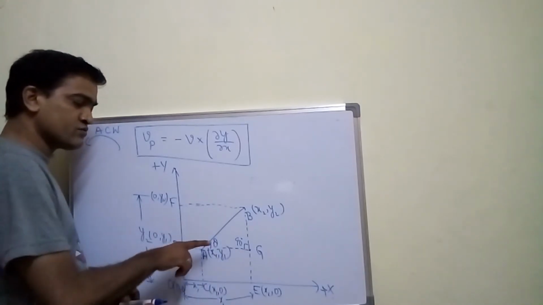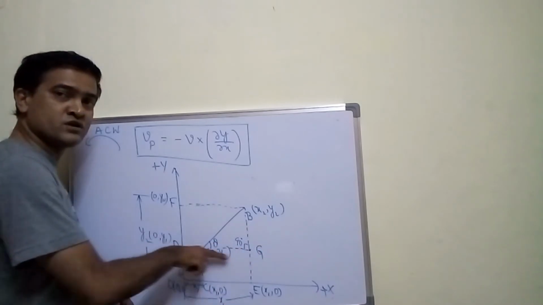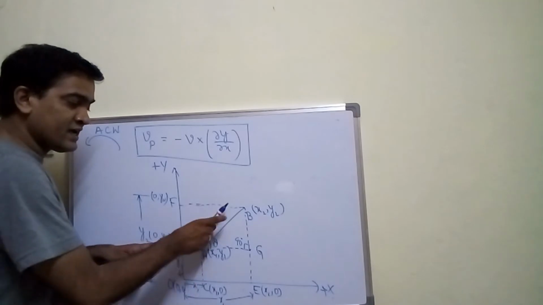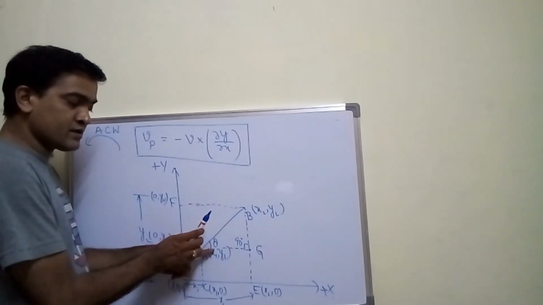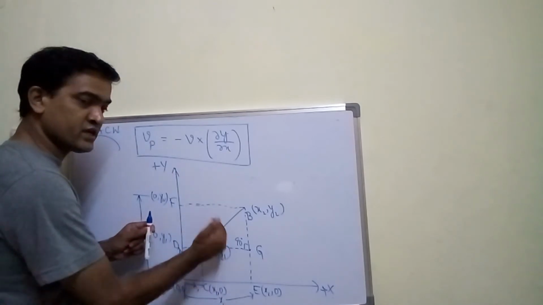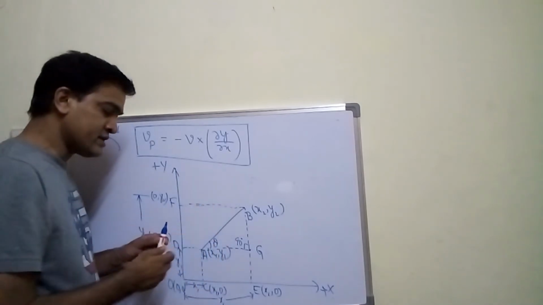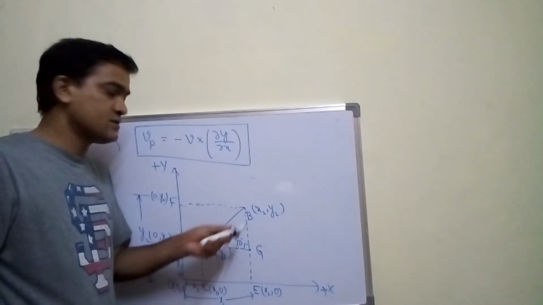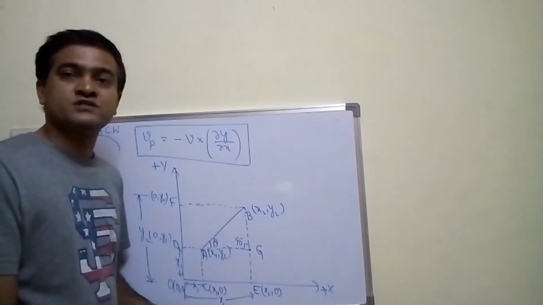Now to this theta, this line is horizontal. For this horizontal, this line is making an angle theta which is acute, and you are measuring in the anti-clockwise direction. So what should be the slope if you find out for this triangle? Slope is positive.